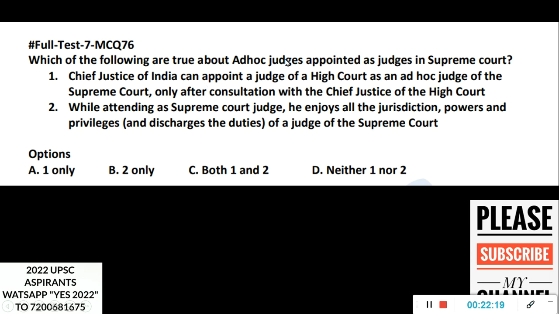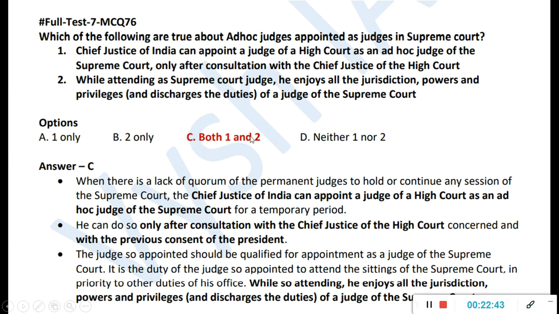Which of the following are true about ad hoc judges appointed as judges in the Supreme Court? So the Chief Justice of India can appoint a judge of a High Court as an ad hoc judge of the Supreme Court only after consultation with the Chief Justice of the High Court. That is obviously true because you are taking a judge from there. You have to ask him. Now, while attending as a Supreme Court judge, he, that is the ad hoc judge, enjoys all the jurisdiction, powers and privileges and discharges the duties of a judge of the Supreme Court. That's also true because he's taken for that role only. Okay, so that is directly taken from the Polity textbook. Please read whatever is there. Okay, pause it and read. It's directly a Polity Laxmikanth thing.